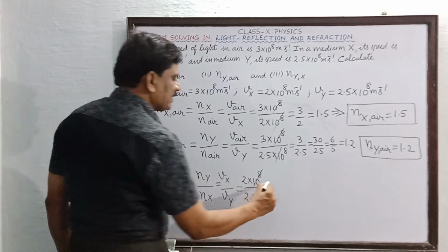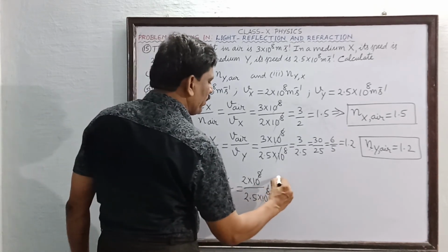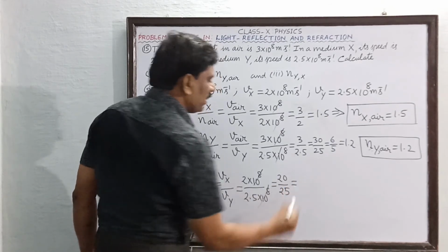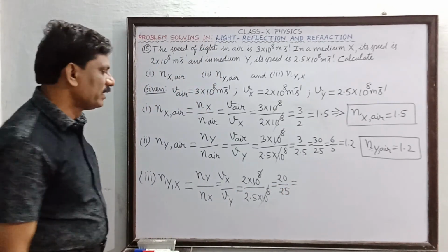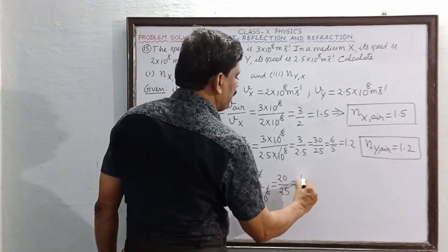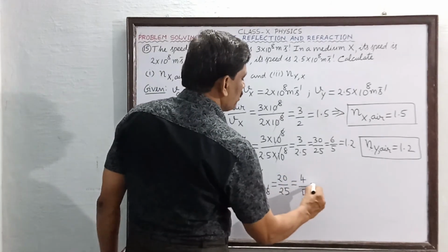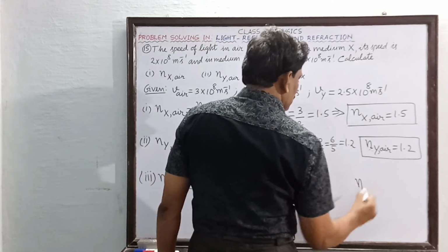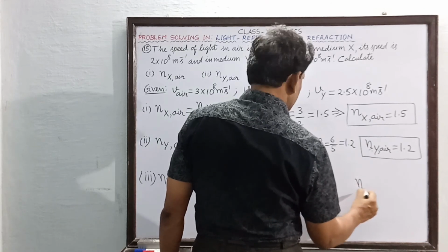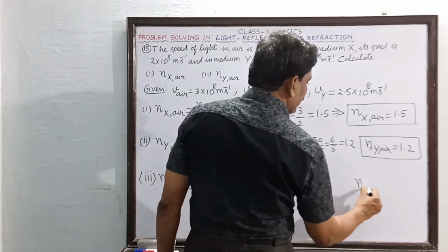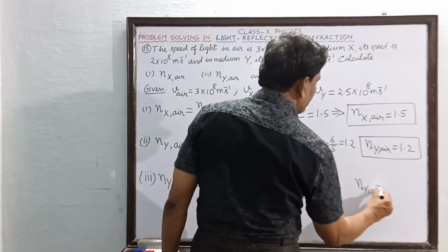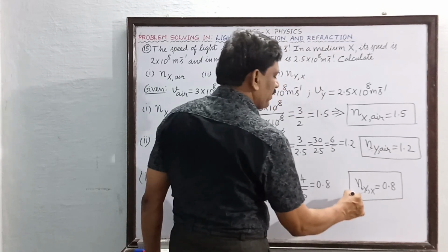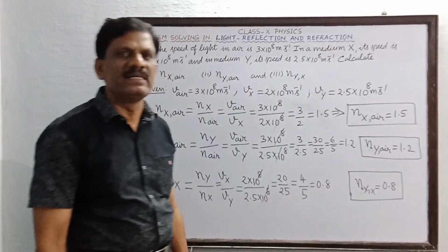So the powers get cancelled, so that this is 2 divided by 2.5, which can be written as 20 divided by 25. Now it is divisible by 4. Okay, students. So 5 4s are 20, 5 5s are 25. So that this is equal to 0.8. Therefore, the refractive index of the medium Y with respect to X is equal to 0.8. So this type of questions have been asked many times in NTSC.